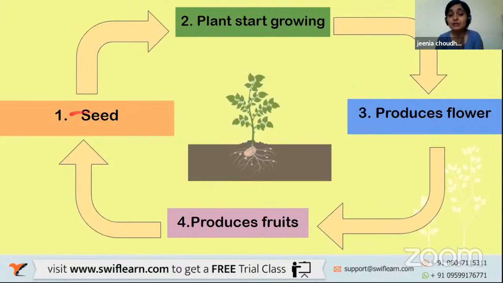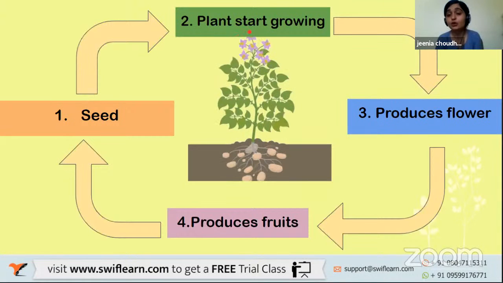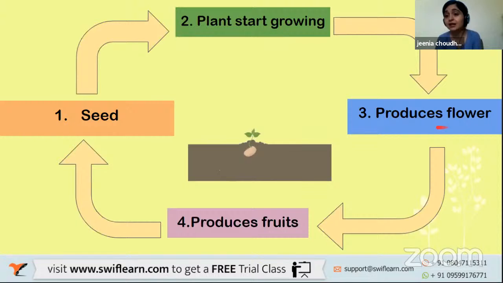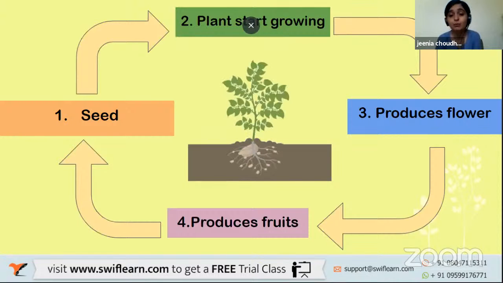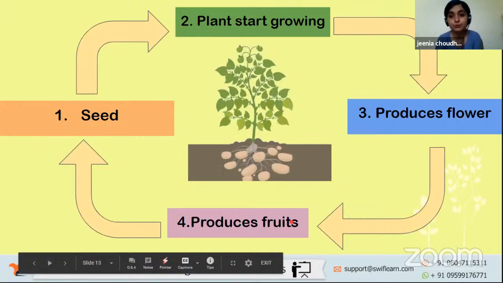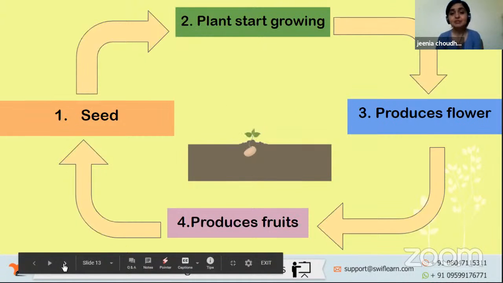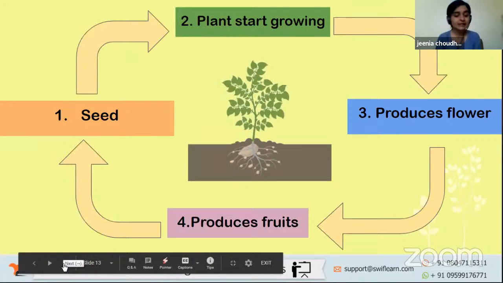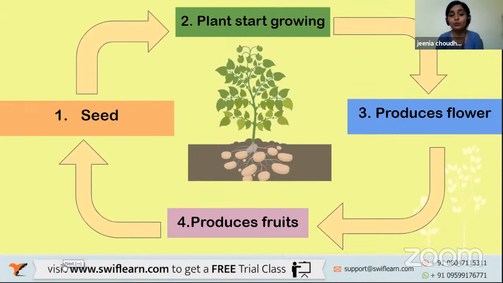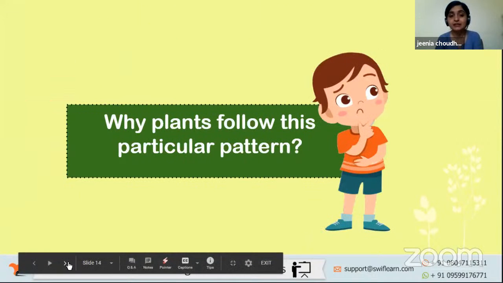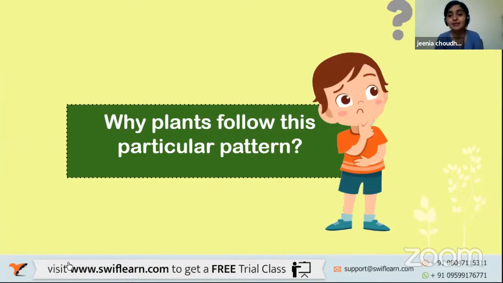So here we saw the seed, then it started growing, then it flourished, produced flowers, then produced your fruit, isn't it? Isn't it the same cycle that is flowing and everything is happening on its own? Right? Moving further, let's learn why plants follow this particular pattern. Why is nothing else being added, or why don't they stop in between? What exactly is happening, and why is this particular pattern followed every time with all plants?